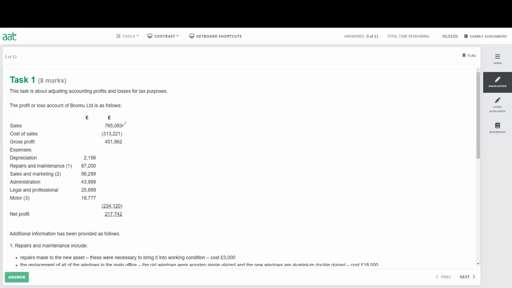So first we can see our turnover, sales, cost of sales, gross profit. We have all the expenses. That's my total expense. That gives me the total profit. Now I need to know how much tax I'm going to pay. How much will be the taxable profit?